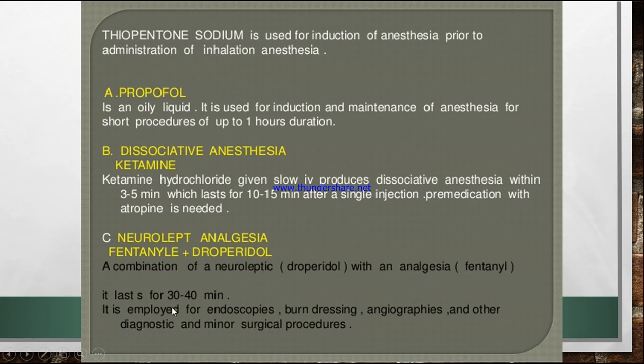How long does it last? It lasts for 30 to 40 minutes. It is employed for endoscopy procedures, burn dressing, angiographies, and any other diagnostic and minor surgical procedures. So for any minor surgeries, endoscopies, angiography or burn dressings, we can give fentanyl and droperidol.